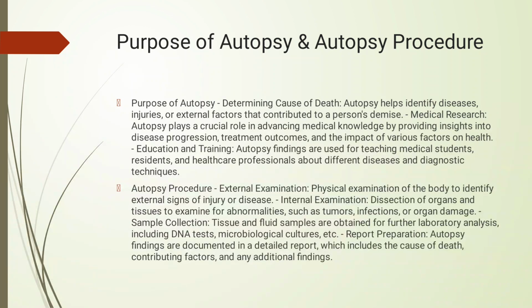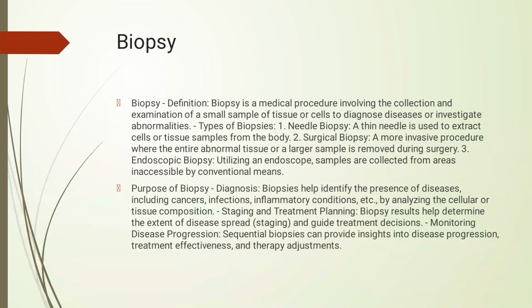Then the autopsy procedure. External examination is a physical examination of the body to identify external signs of injury or disease. Internal examination is dissection of organs and tissues to examine abnormalities. Then sample collection, where tissue and fluid samples are obtained. Then report preparation. The autopsy findings are documented, which includes the cause of death, contributing factors and any additional findings.